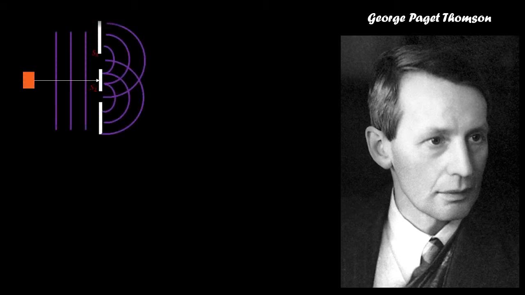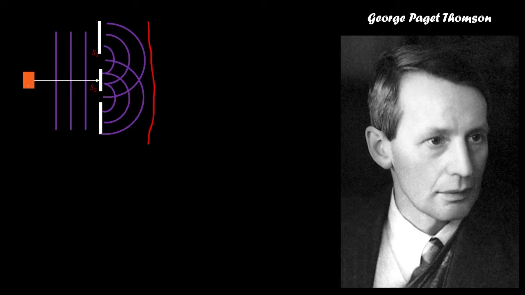So we know that for a wave, if we want to prove that something is a wave, we can prove that by observing the interference pattern. Just like light does: when light is incident on this double slit, it will form an interference pattern here on the screen. There is constructive interference and destructive interference formed on the screen.